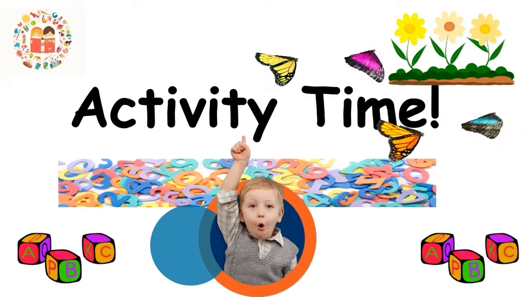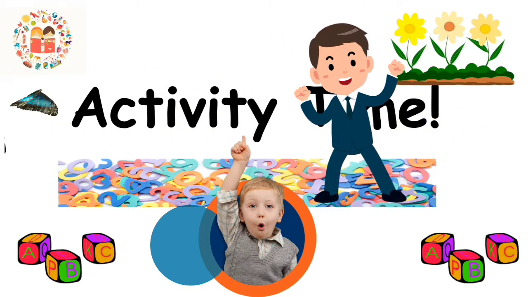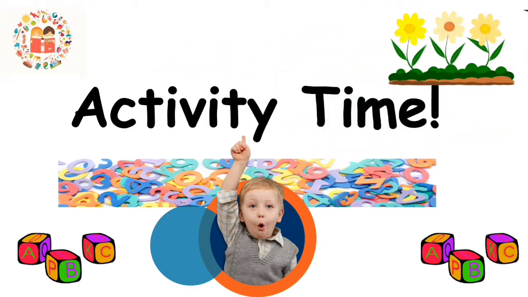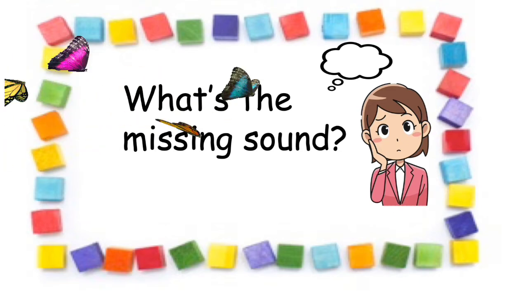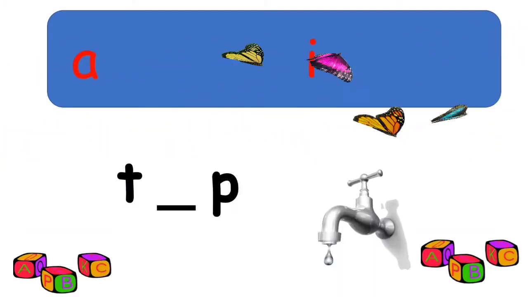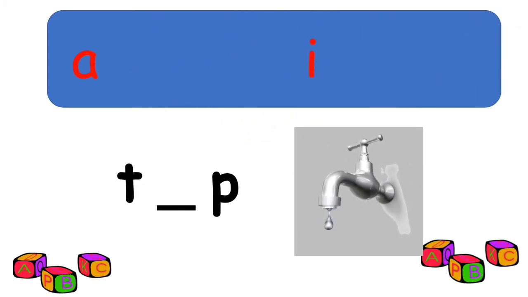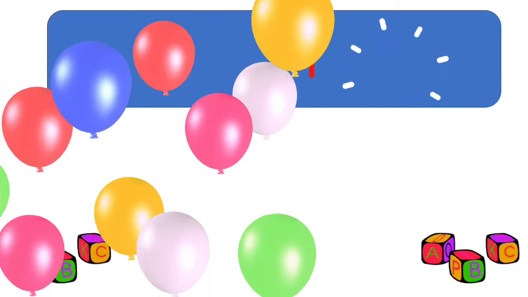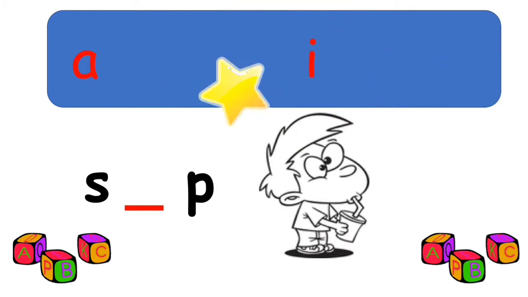Now it's activity time. Are you ready? This is what you're going to do. You're going to choose the correct sound from the box. Okay, let's start. This is the first word. Tap. Which one is the missing sound? Is it a or i? That's right. Next is sip. Which one is the missing sound? Is it a or i? That's great.